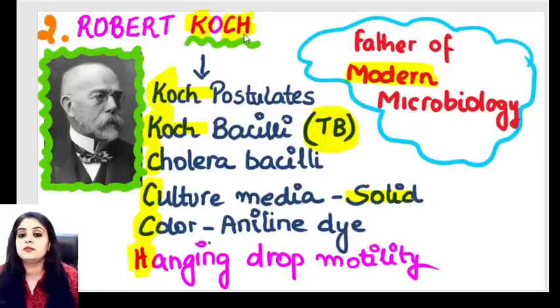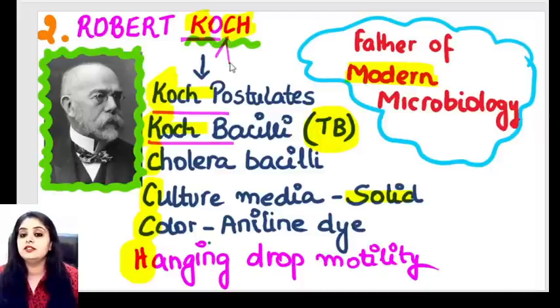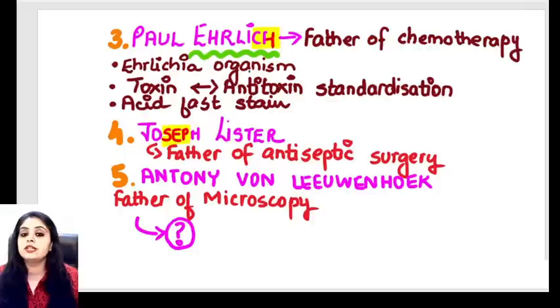Coming to the last alphabet, H. H for hanging drop motility. Hanging drop motility testing was also given by Sir Robert Koch. Repeating, first we'll take the Koch alphabet, Koch postulates, Koch bacilli, then we'll take the C, three things with C, that is cholera, culture media, color, and one thing with H, that is the hanging drop motility. Let's move on to the other scientists.